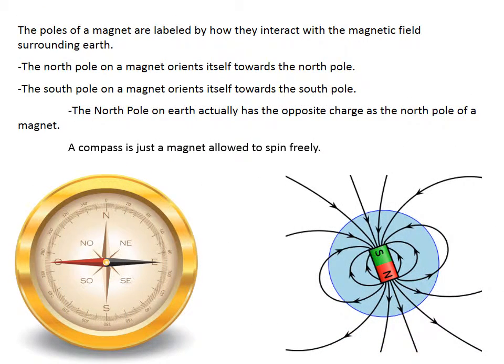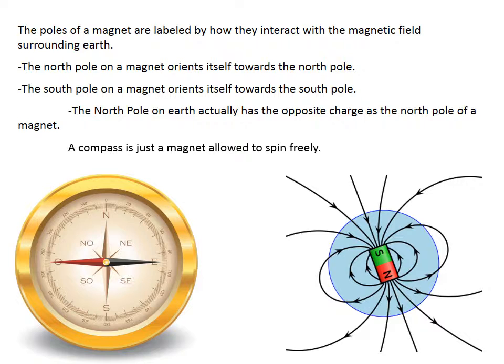The poles of a magnet are designated by how they interact with other magnets, more than by what the electrons at that location are doing. The names north and south pole come from how the ends of the magnet interact with the biggest magnet around, the Earth itself. The moving metal within the Earth creates a massive magnetic field with a north and south pole, just like any other magnet.